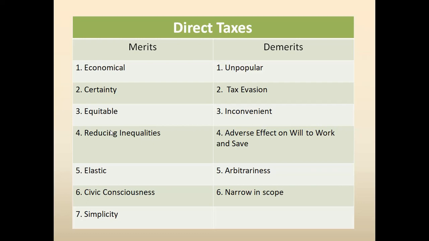It was implemented untimely and in an unplanned manner. So there were many problems, and the changes have been made more than 20 times since the implementation of GST, because there were so many problems with it.